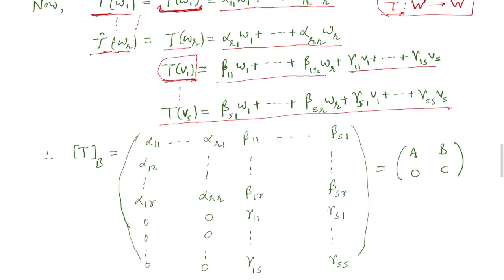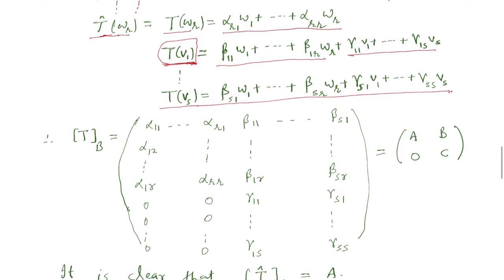So what will be the matrix of T with respect to basis B? The first column will come from T(W1). In T(W1) there are only R coefficients which can be non-zero, all others are 0.